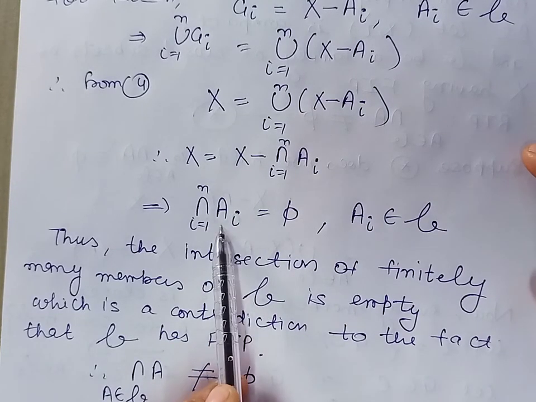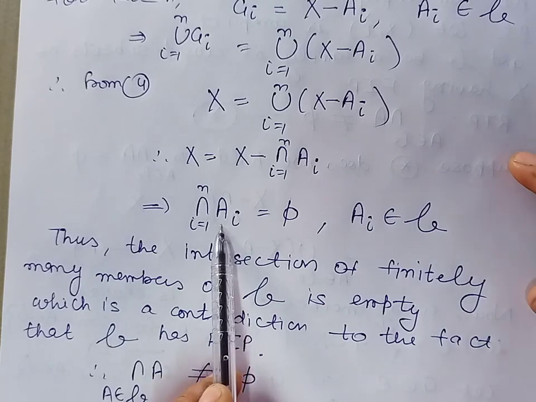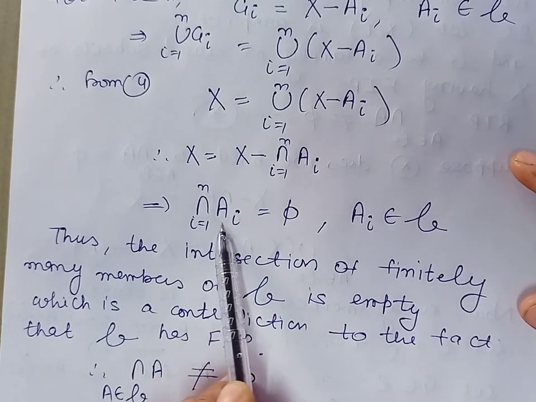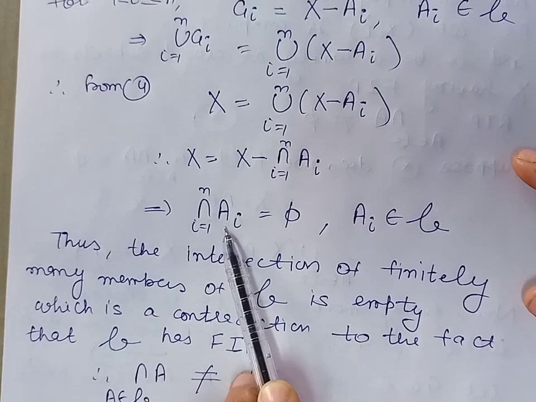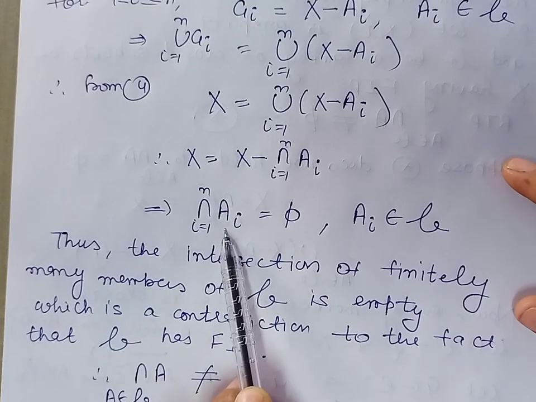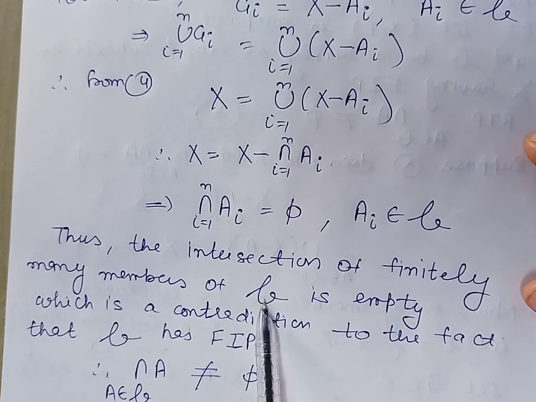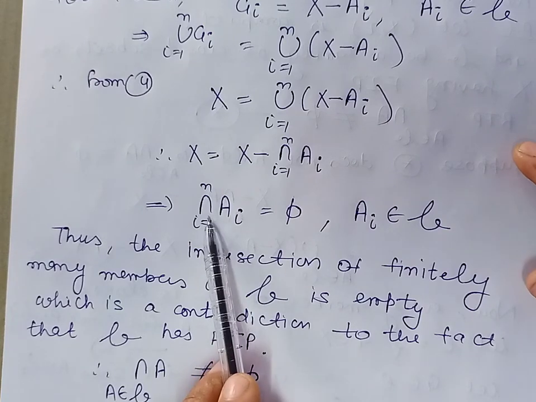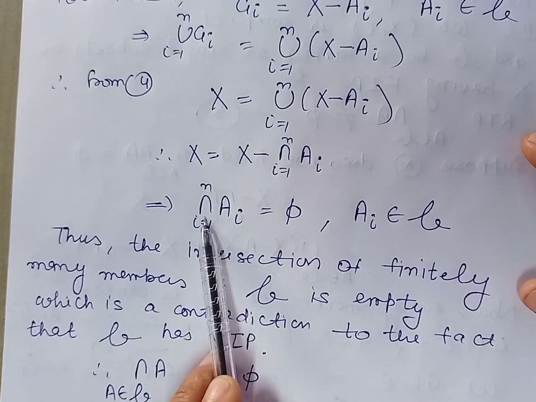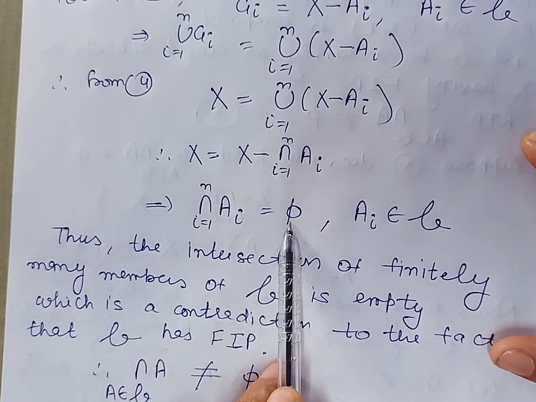Thus, we have proved that the intersection of finitely many members of the family B is empty. But this is a contradiction because we are given that this family has the finite intersection property. It means the intersection of finitely many members of the family should be non-empty. But here we have shown the intersection of finitely many members of the family is empty, so we get a